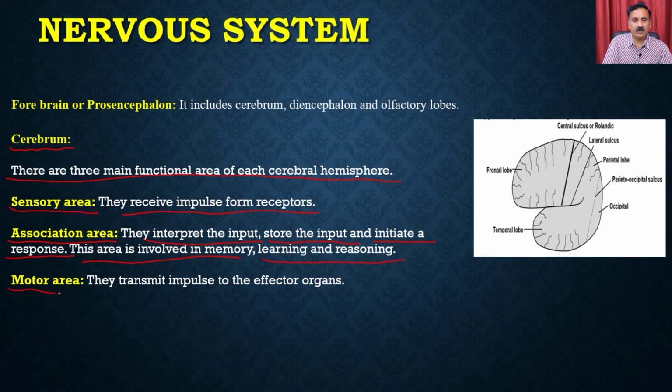Then we have the motor area, which transmits impulses to the different effector organs. This is a very important function, as the motor area coordinates the activities of the different types of organs.